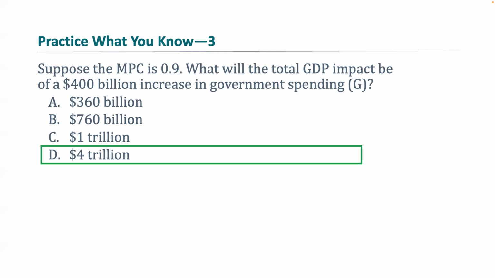This means that everyone spends about 90% of the dollars they received, and it goes on and on and on until we run through all of those multipliers.